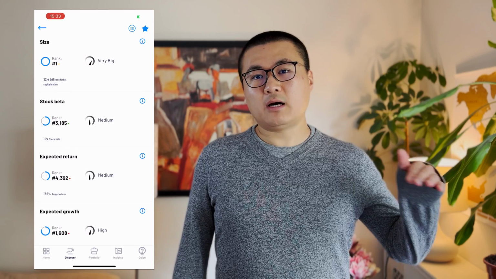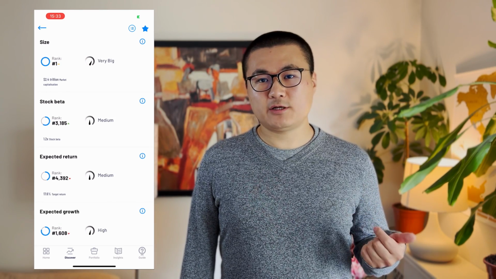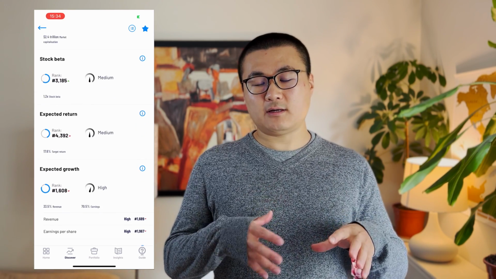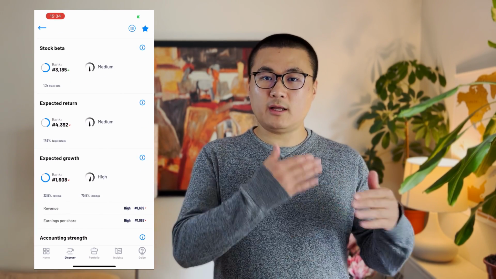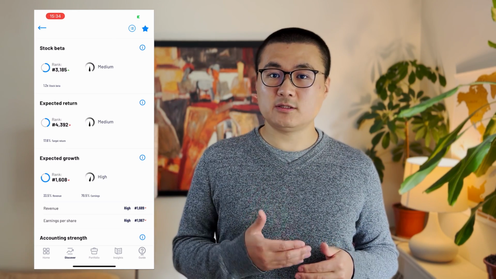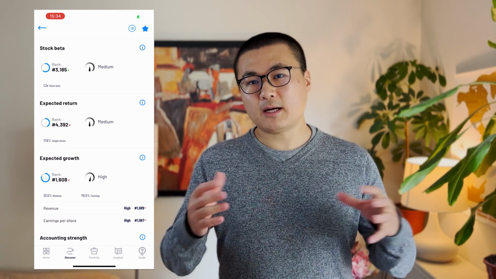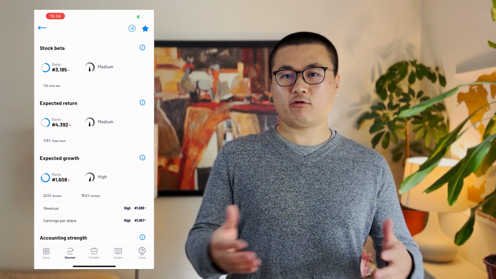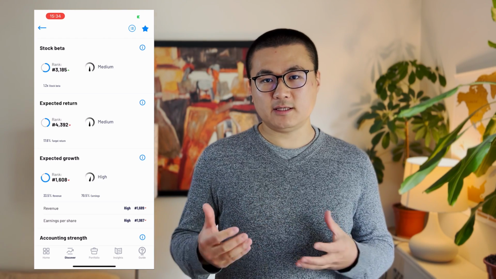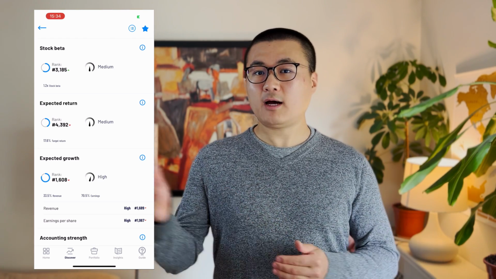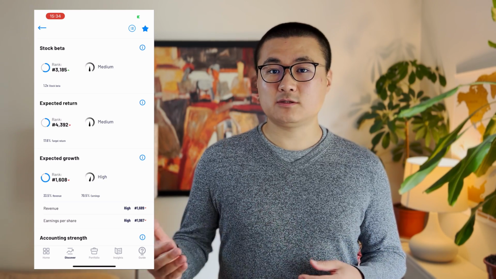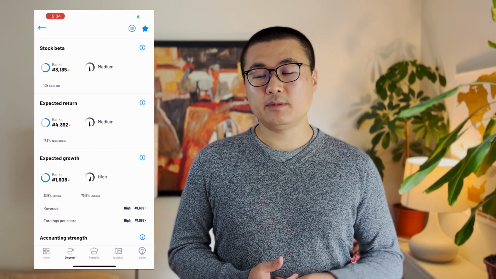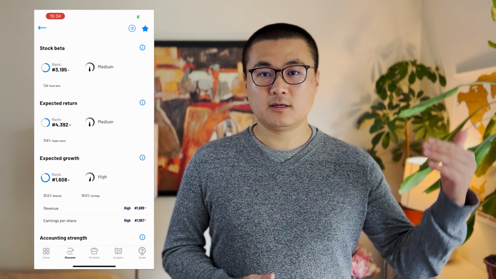Size measures the market capitalization of a company. Apple's market capitalization here is at $2.4 trillion, ranking it as number 1 in the world. And the final factor about the share price is stock beta. The more correlated the stock trades with the overall market, the closer it is to beta 1. And by definition, the market itself has a beta of 1. And that's quite important when you want to gauge how correlated the company is to the overall market. And based on your view to the markets itself, you can choose to buy low beta stocks or high beta stocks. And generally speaking, high beta stocks give you better exposure to that market, and low beta stocks give you less exposure, because the low beta stocks will be less correlated to the underlying market.